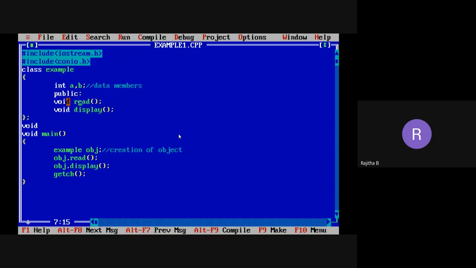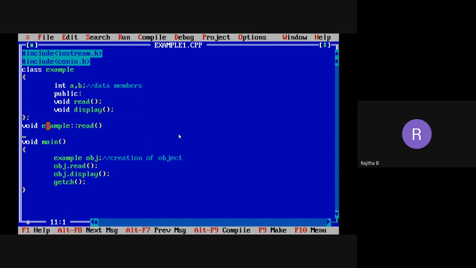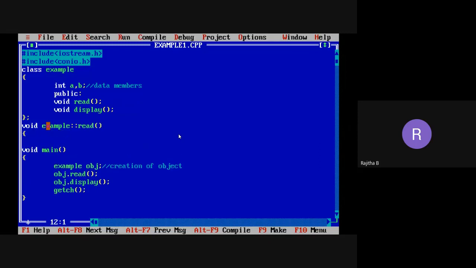Now, the read function return type is void, and the read function belongs to the example class. Write the class name and use the scope resolution operator. And what is the function name? Read. Open the braces and you can write the code here. So like the previous one, cout, enter the values.